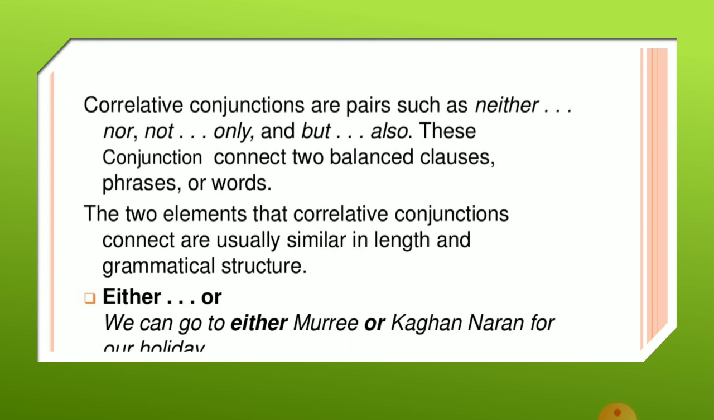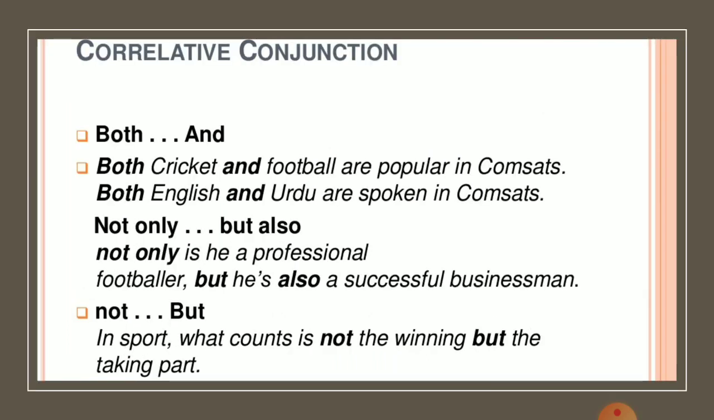Here are a few examples for the same, like either or. We can go to either Murree or Khaghan Naran for a holiday. Both and. Both English and Urdu are spoken in Comsats. Not only but also. Not only is he a professional footballer, but he is also a successful businessman.